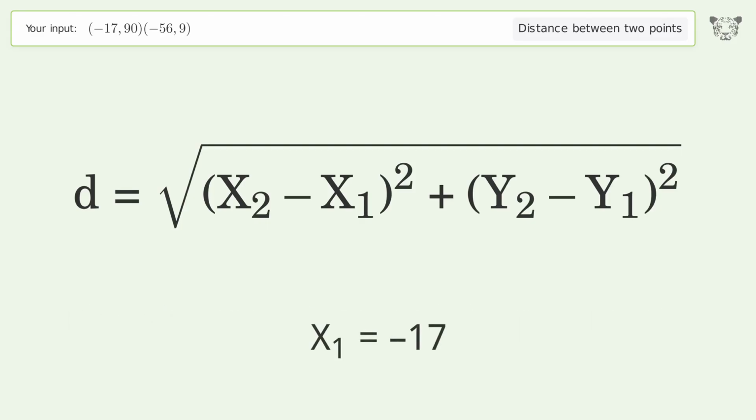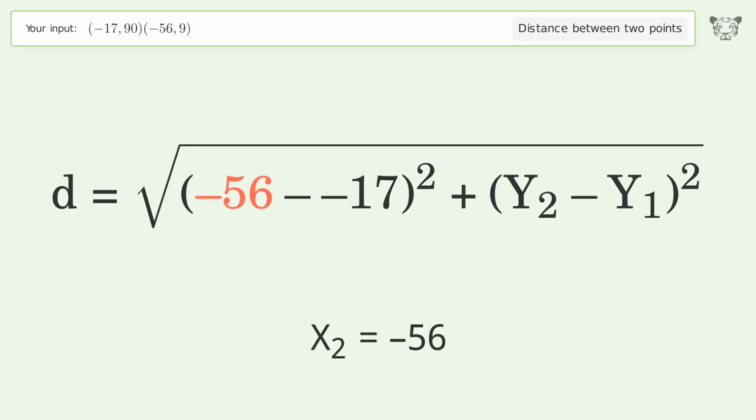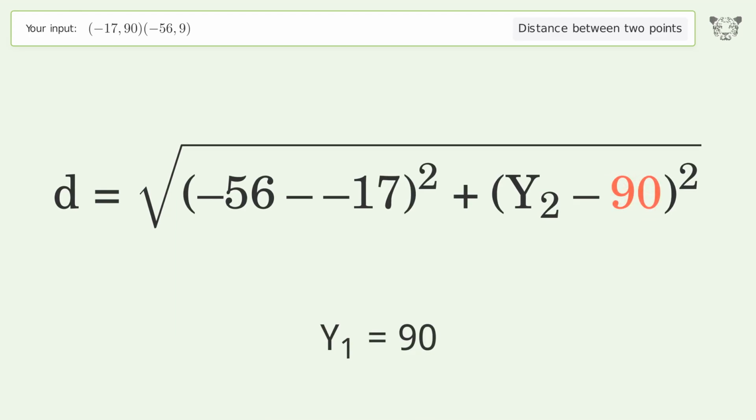x1 equals -17. x2 equals -56. y1 equals 90. y2 equals 9.